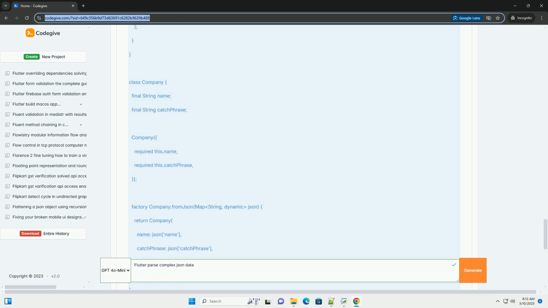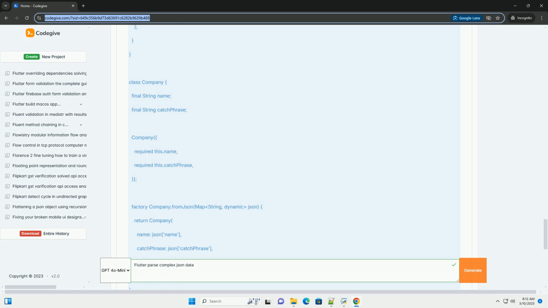Remember to replace your API endpoint with the actual URL of your API. Run flutter pub run build_runner build after adding or modifying the JSON serializable annotations.